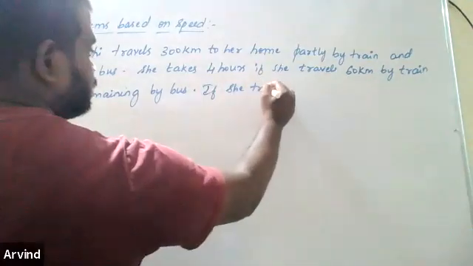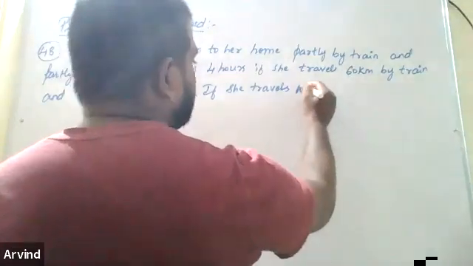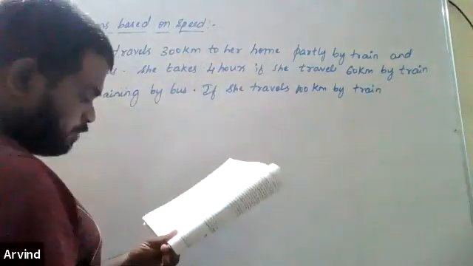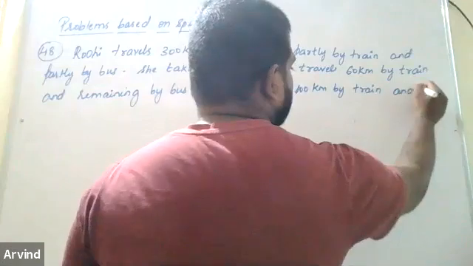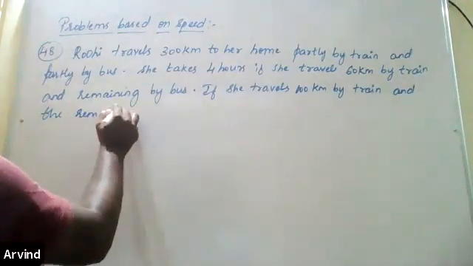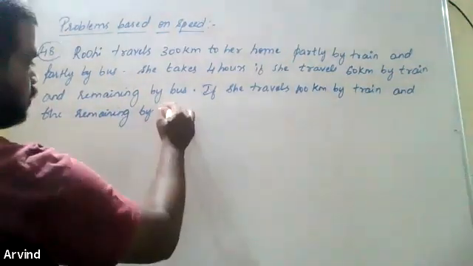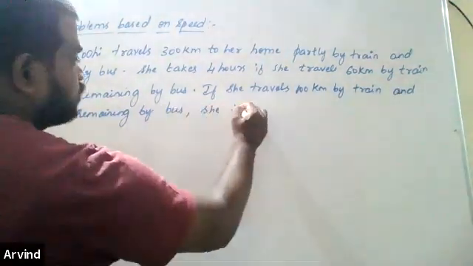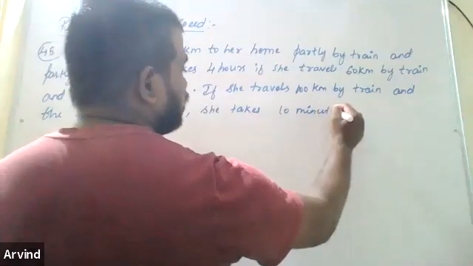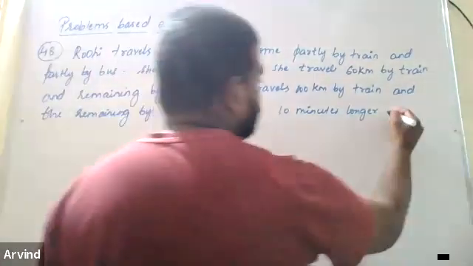If she travels 100 kilometer by train and the remaining by bus, she takes 10 minutes longer. Find the speed of the train and bus.